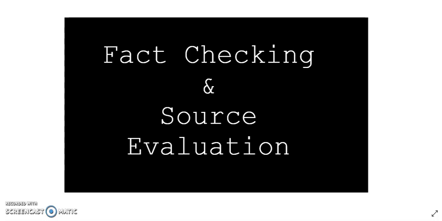It's important to know how to evaluate information well, not just for the purpose of writing a research paper, but also just to be a good friend, a good family member, and a good citizen by not spreading misinformation or disinformation. So misinformation is incorrect, but not necessarily intended to cause harm. Disinformation, on the other hand, is false information that is intentionally misleading and created to cause harm to a person or group.